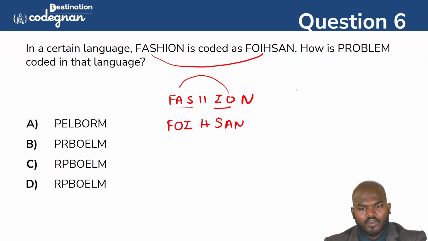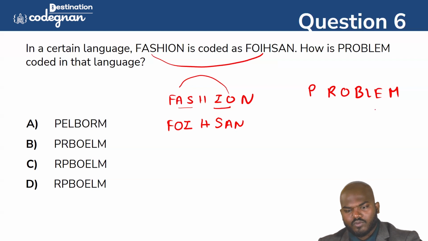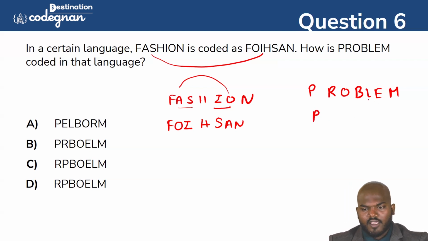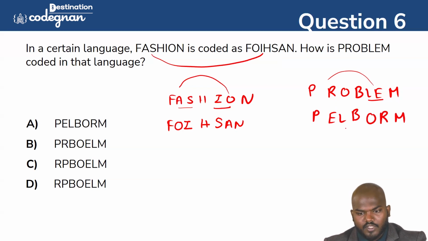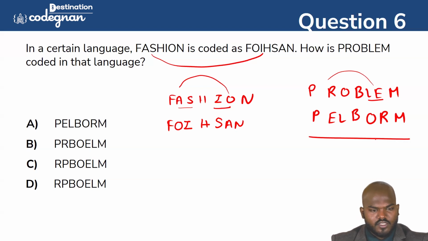Same way, if you take the word PROBLEM, the first letter P will remain the same. And here LE is there, right? If you take this side, it will come as EL, so PEL. B will remain the same. And RO, if it comes this side, will be OR, and M. So PELBORM is the answer.